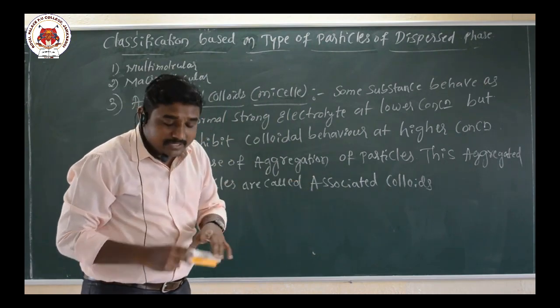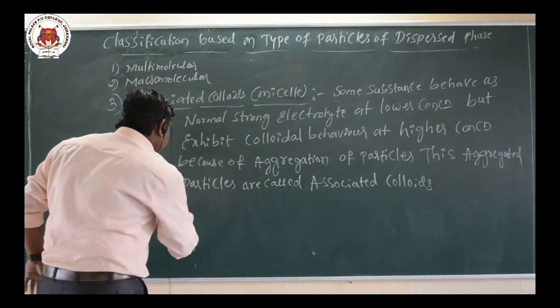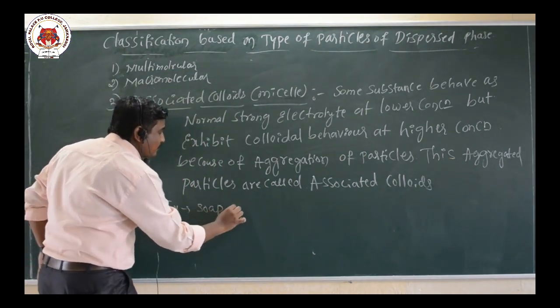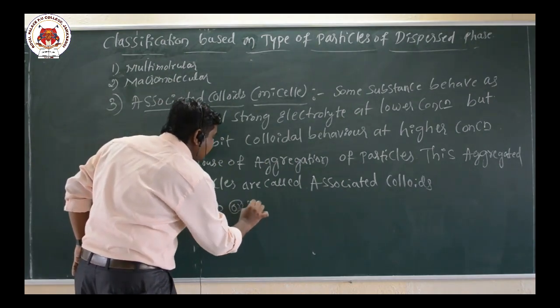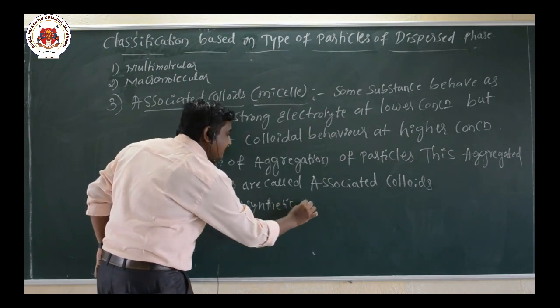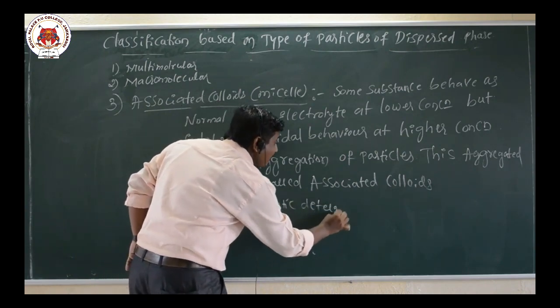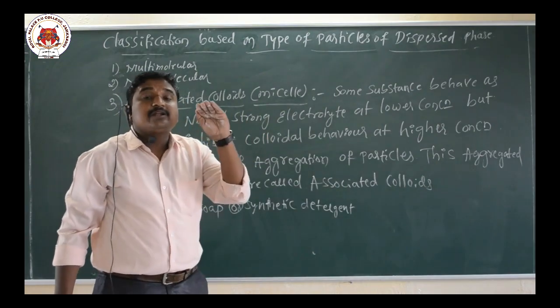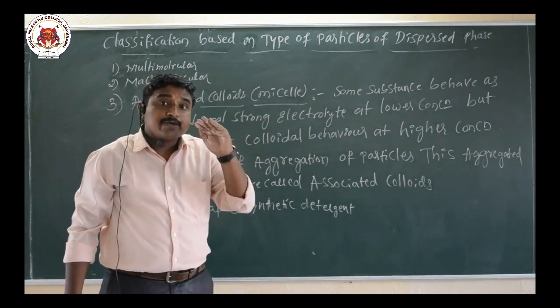Now, let me take one example, soaps or synthetic detergent. Aggregation of particles can take place only above a particular temperature and above a particular concentration.